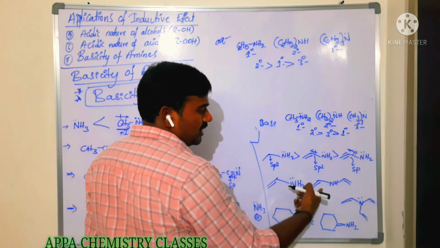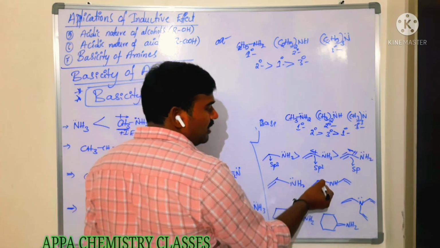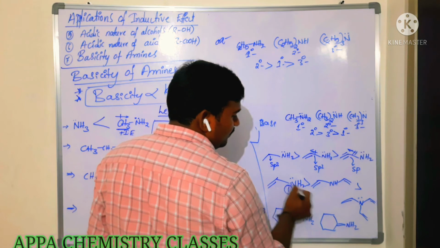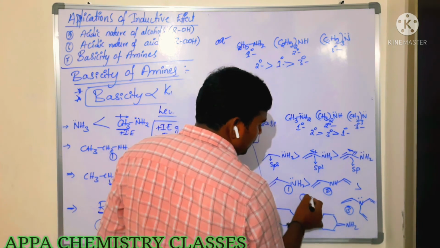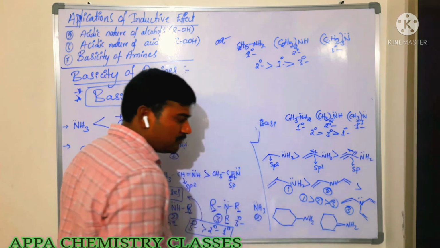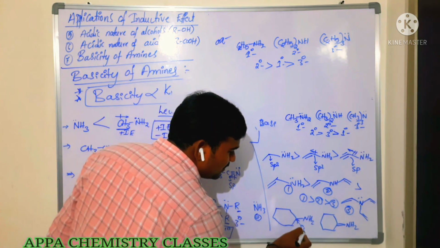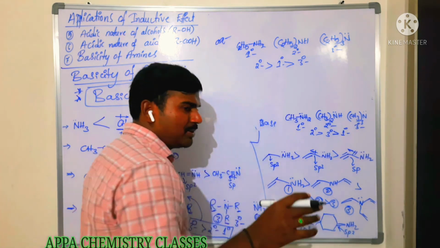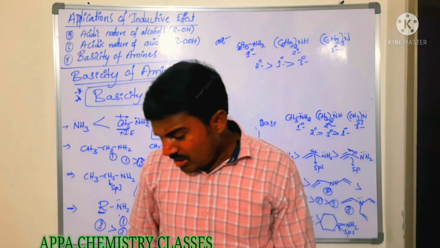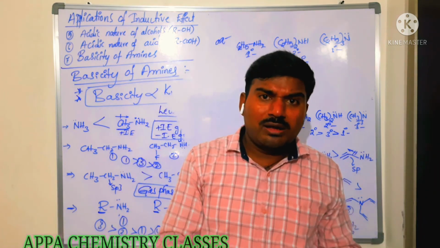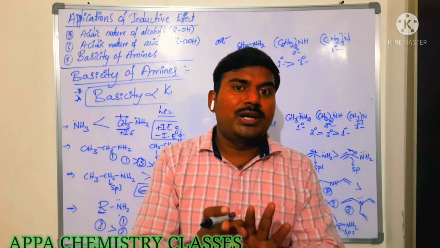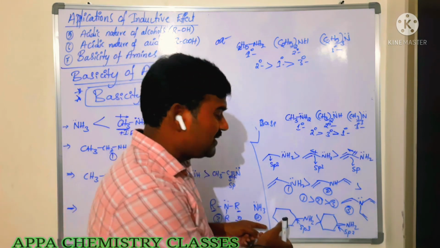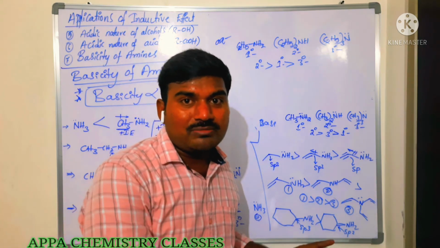Among these, you see here 1 sp2 carbon, here 2 sp2 carbons, here 3 sp2 carbons. This is more basic, and after that, considering 1, 2, 3, 1 is more basic, 2 is more basic, after that 3. Now among these, here it is sp3 carbon, here it is sp2 carbon. Is that clear? Do remember that the percentage of s character is very important. Those who are not perfect in hybridization till now, visit the hybridization concept in organic compounds once, and then by seeing the molecule itself you can tell whether it is sp3, sp2, or sp.